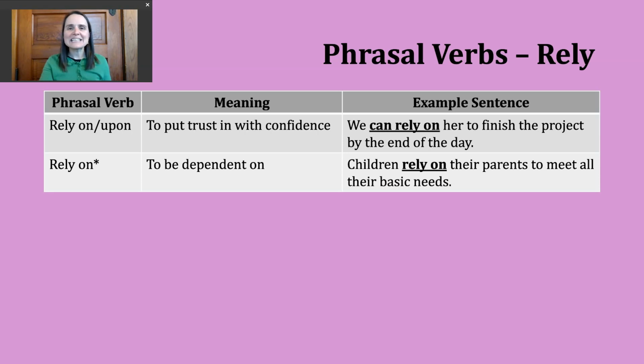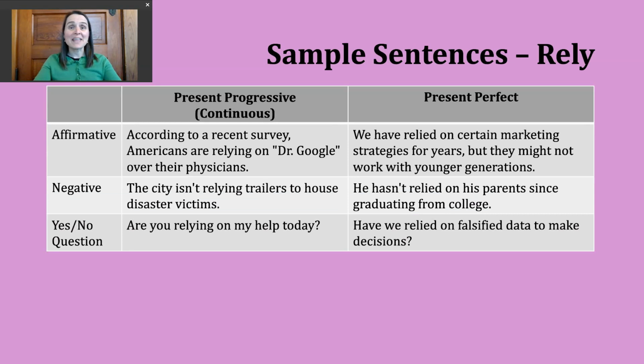Now, let's continue using our verb of the day in a couple different verb tenses. Today, we're going to practice the present progressive and the present perfect. Let's start with the present progressive. Your teachers or your textbooks that you're using in your English classes might refer to this as the present continuous, and that's fine. Present progressive, present continuous, they mean the same thing.